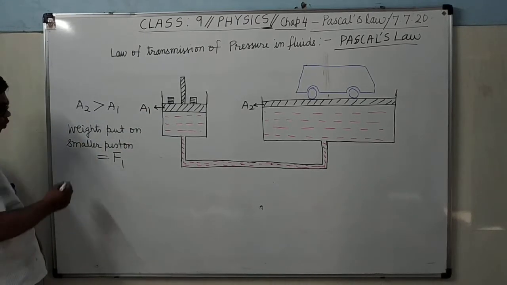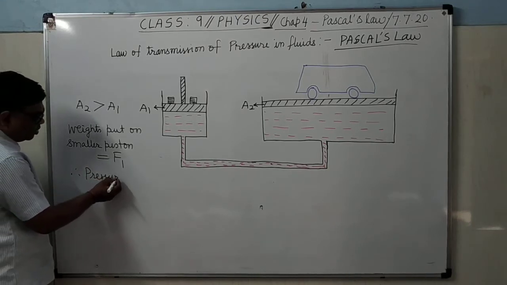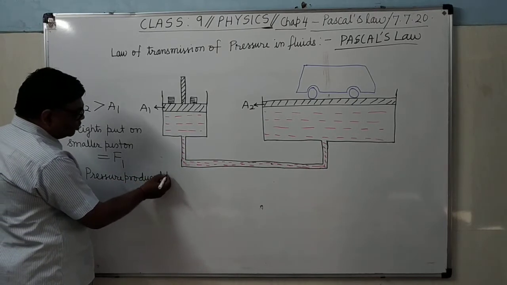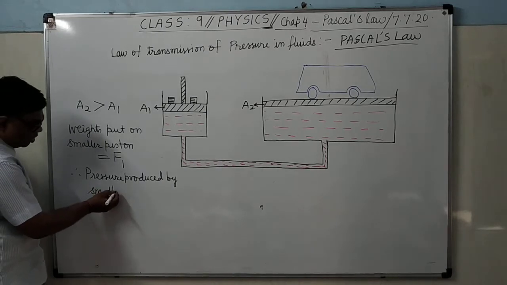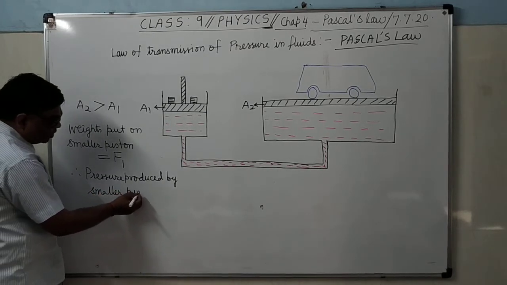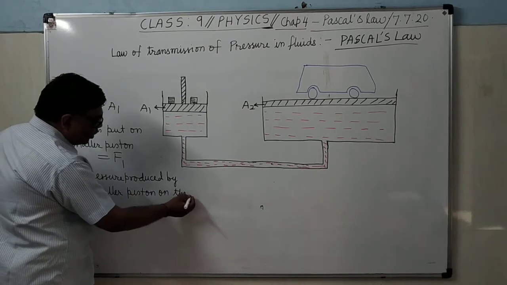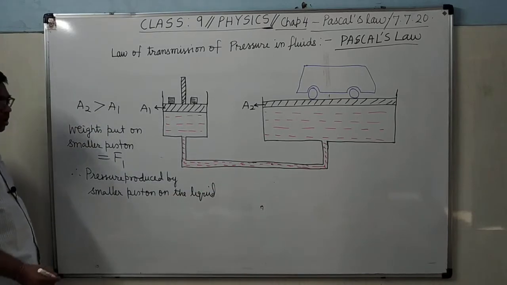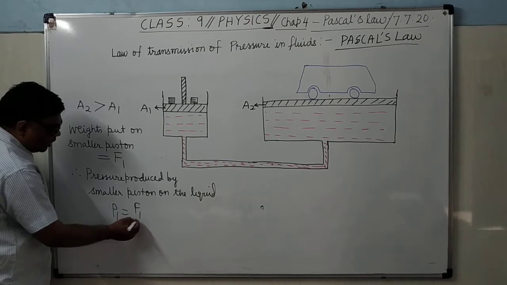F1. Therefore, what will be the pressure produced by the smaller piston on the fluid, on the liquid? So P1 equals F1 upon A1.